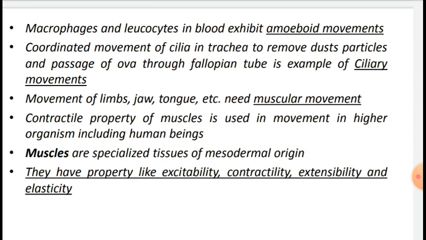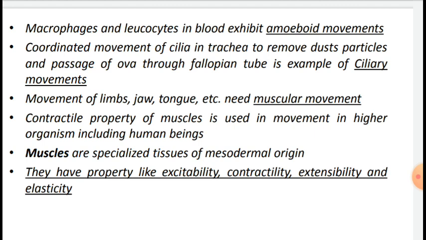Some specialized cells in our body, like macrophages and leukocytes in blood, exhibit the first type of movement, that is amoeboid movement. This movement is effected by pseudopodia formed by the streaming of protoplasm. As you remember, in amoeba, pseudopodia are formed for various functions like food gathering.